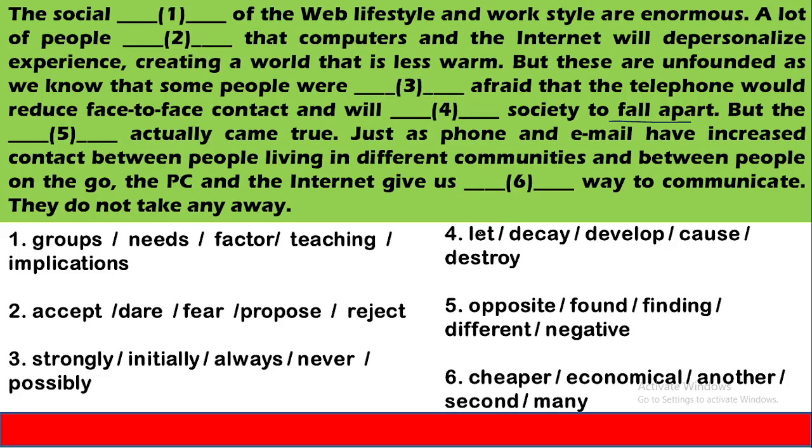Here are some words. There are some words that the meaning of which you should know. Decay means to be destroyed gradually, slowly. If something is destroyed gradually, slowly, we say that it's decaying. Develop, it's a very common word. Cause, it's a noun as well as a verb also. Cause means a cause, or cause means to cause something to happen. Destroy. So contact will destroy society fall apart, no.